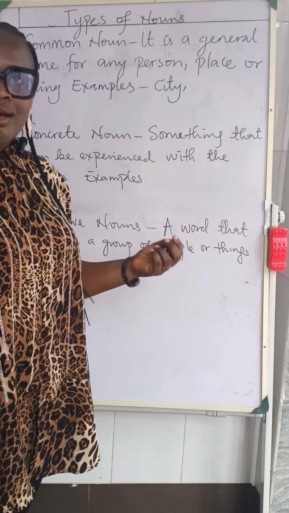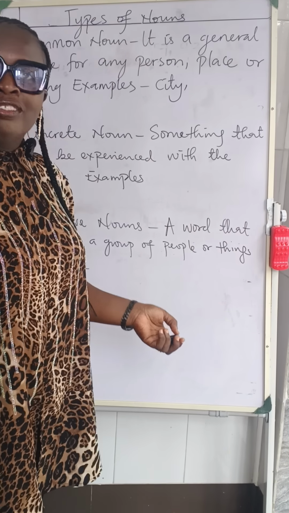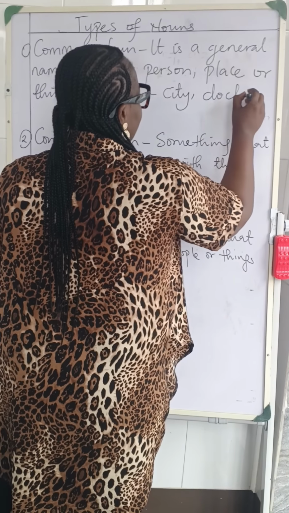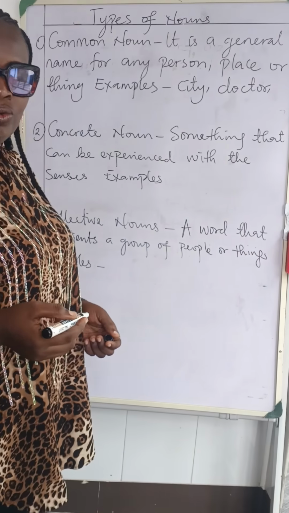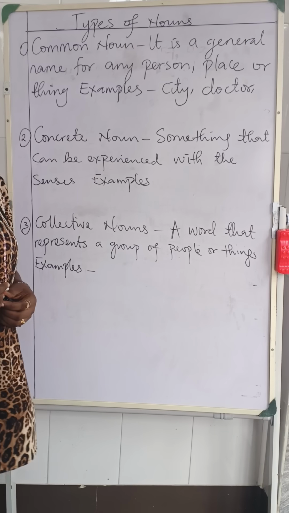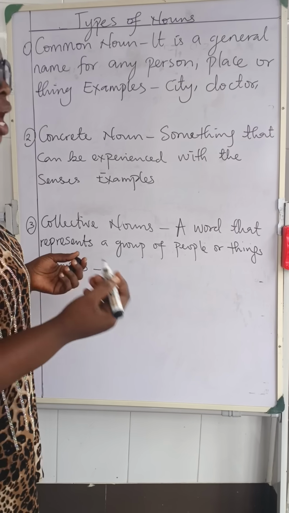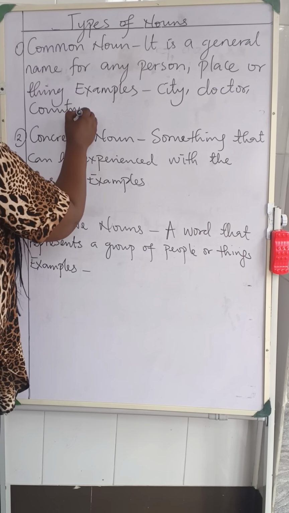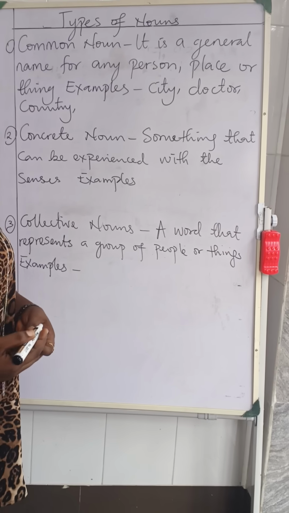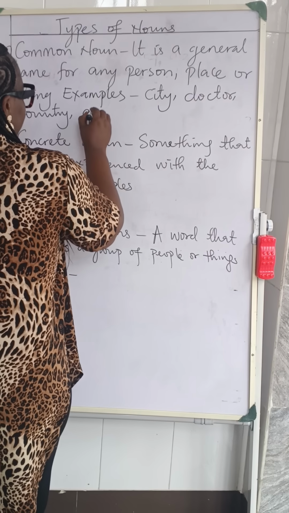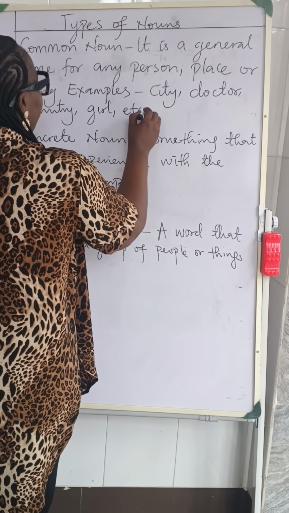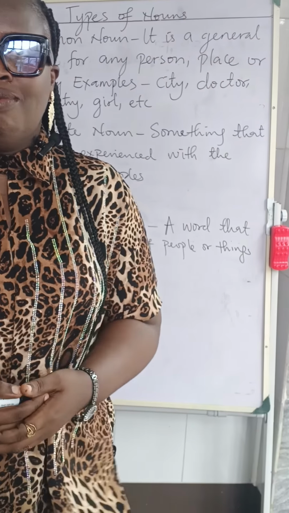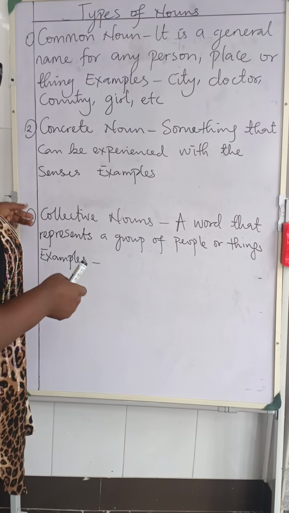Another one is doctor. Which of the doctors? There are so many doctors. The woman. Which woman are you talking about? We have country. What country? There are so many countries in the world. You're not specific. The girl, that's a general name. The boy, the dog, it's not a specific name. It's a general name for a particular thing.